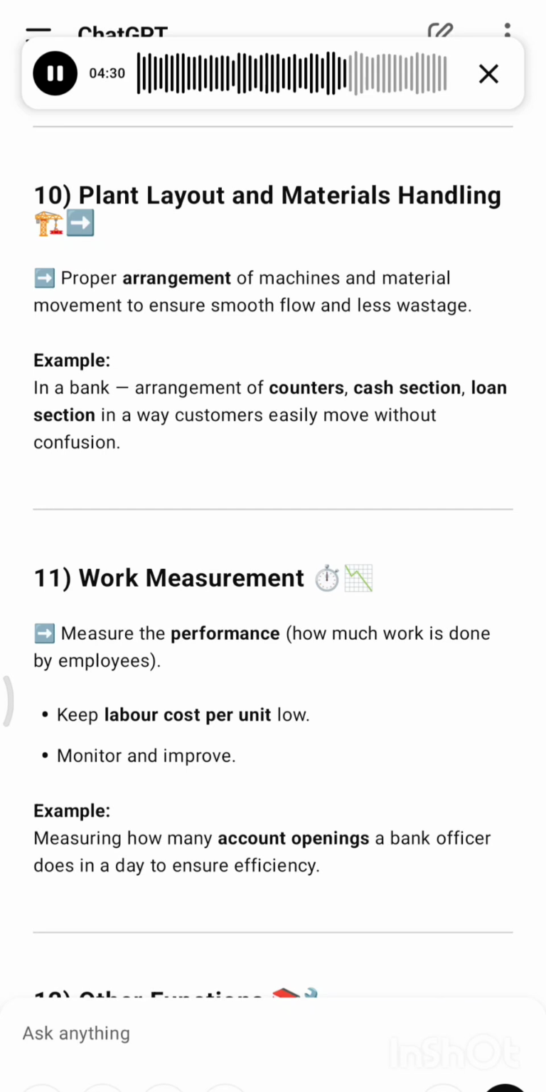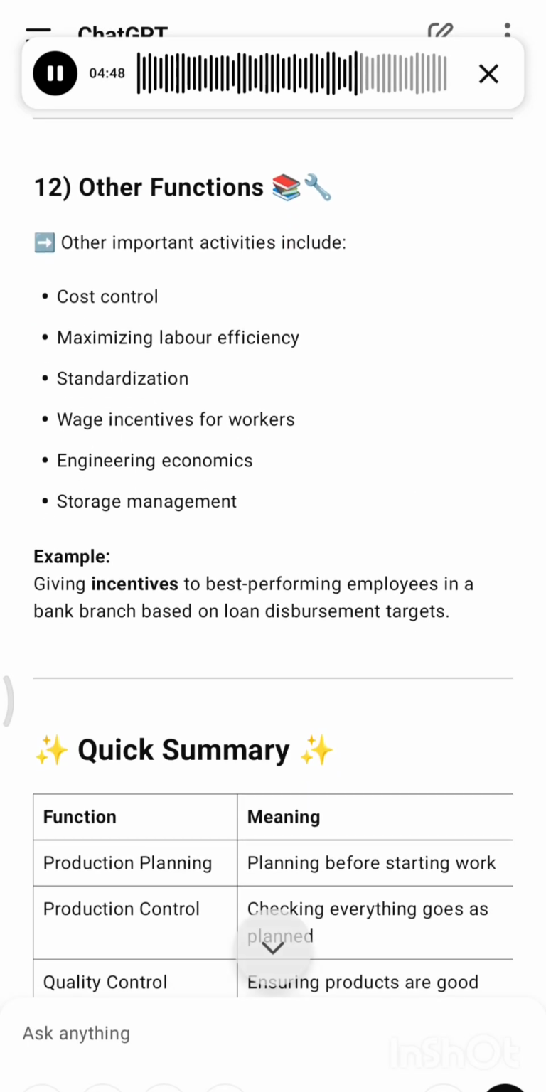11. Work measurement. Measure the performance: how much work is done by employees. Keep labor costs per unit low. Monitor and improve. Example: measuring how many account openings a bank officer does in a day to ensure efficiency. 12. Other functions. Other important activities include cost control, maximizing labor efficiency, standardization, wage incentives for workers, engineering economics, storage management. Example: giving incentives to best performing employees in a bank branch based on loan disbursement targets.